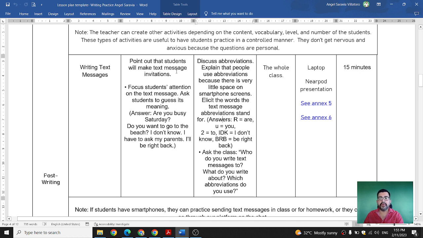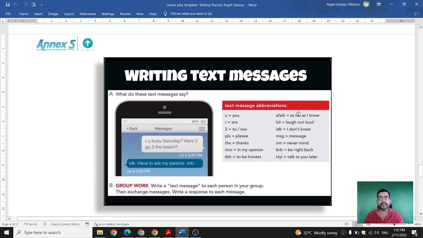So, for this activity, the whole class is going to be participating, and then we have the annexes. Let me show you. This is pretty much the image that they're going to be able to see. So what do these text messages say? Are you busy Saturday? Want to go to the beach? I don't know. I have to ask my parents. Be right back. And these are the abbreviations.